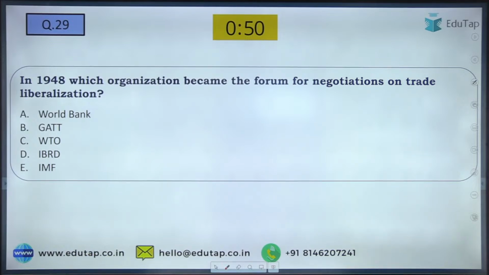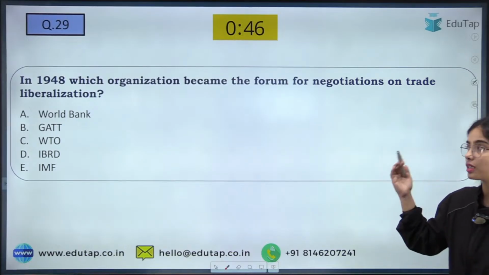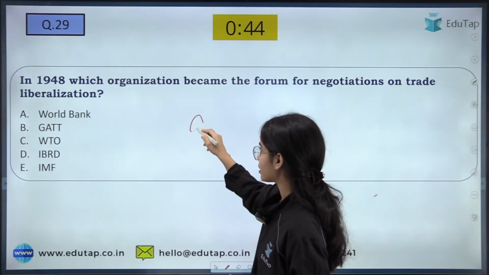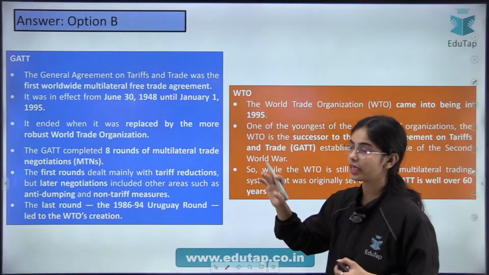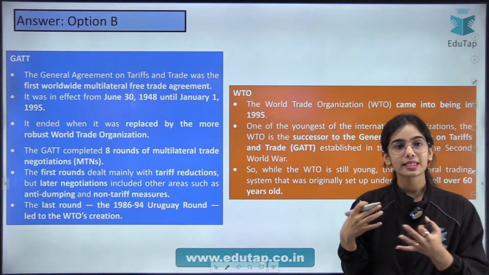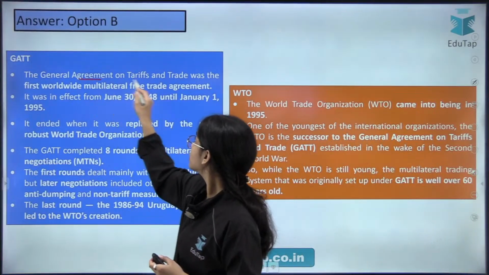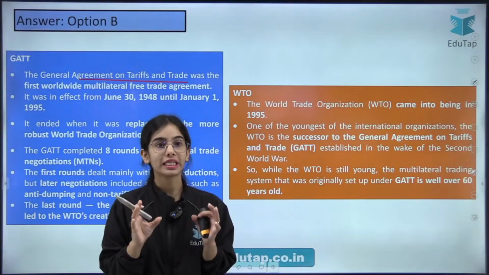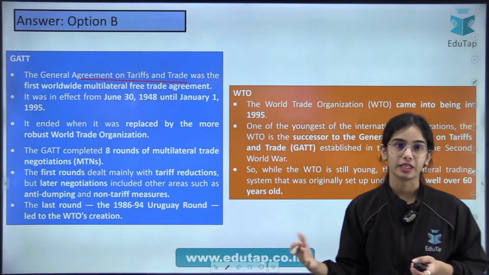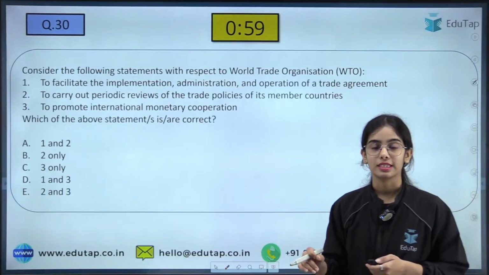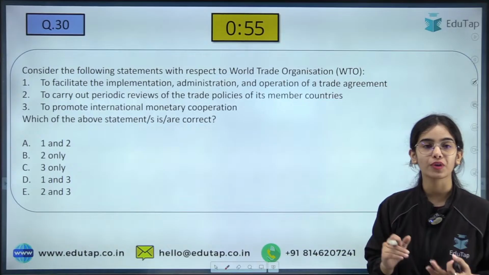In 1948, which organization became the forum for negotiation on trade liberalization? It was GATT that was founded in 1948 to discuss trade liberalization. GATT, that is General Agreement on Tariffs and Trade, was the organization founded in 1948.